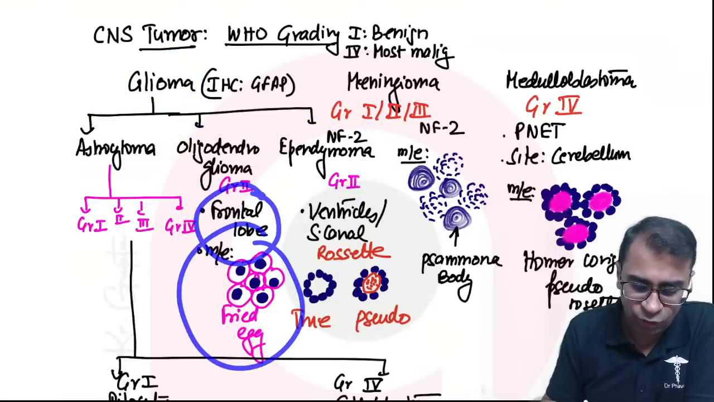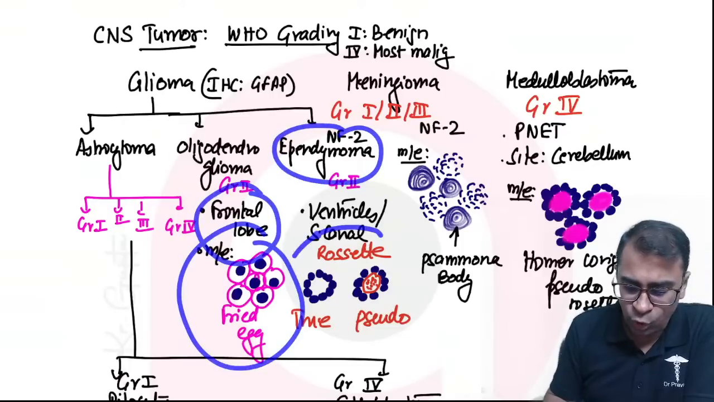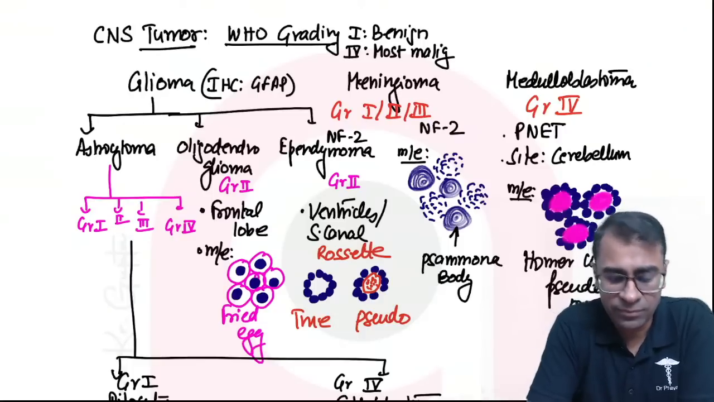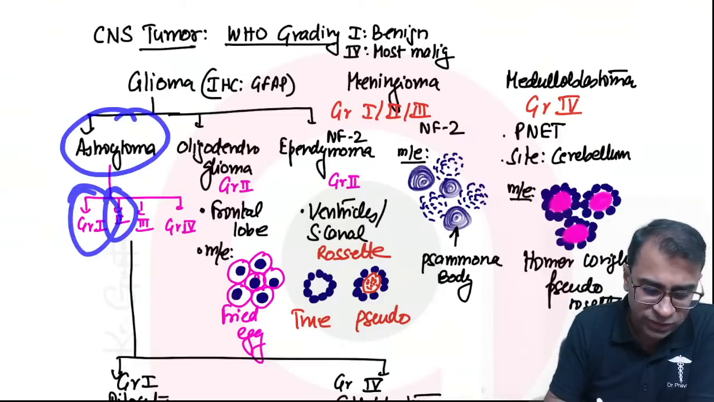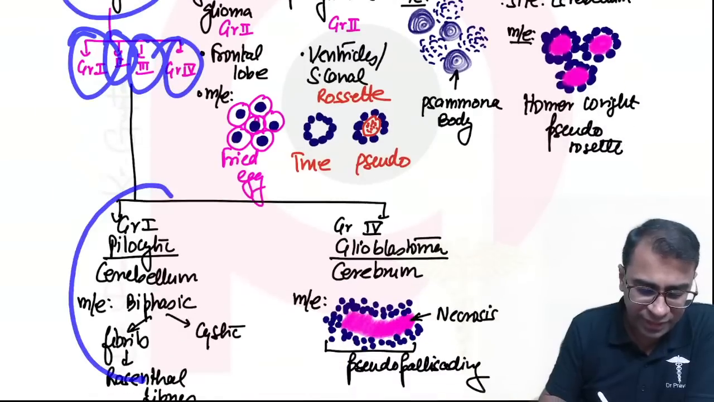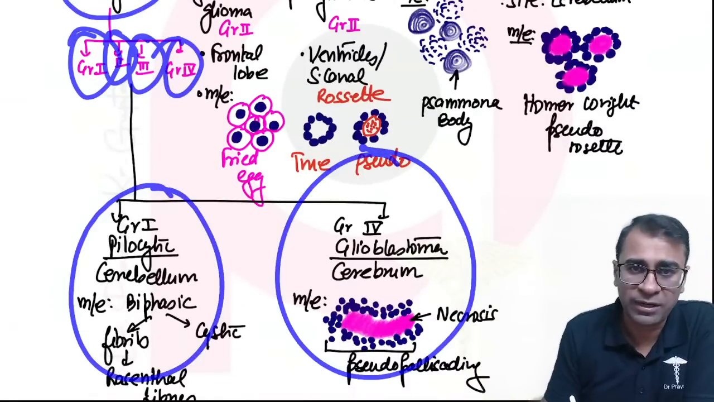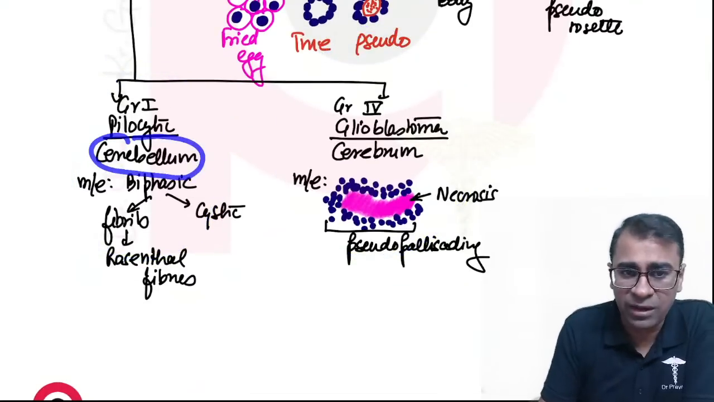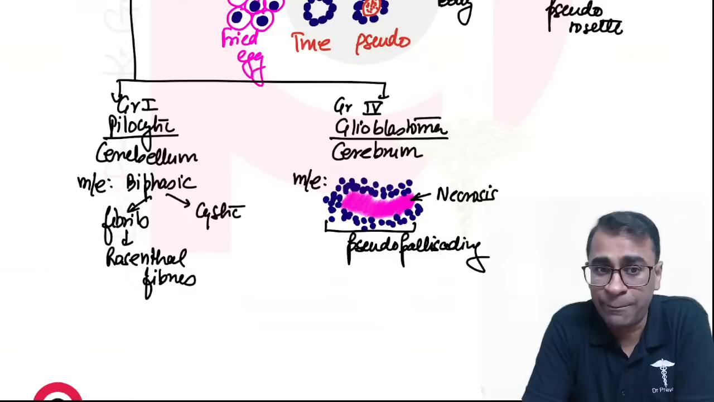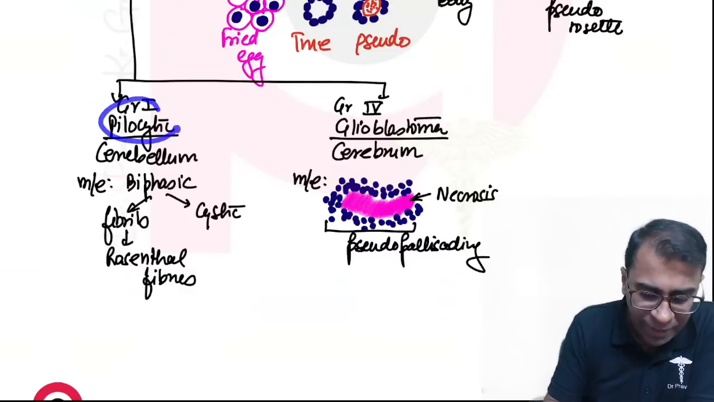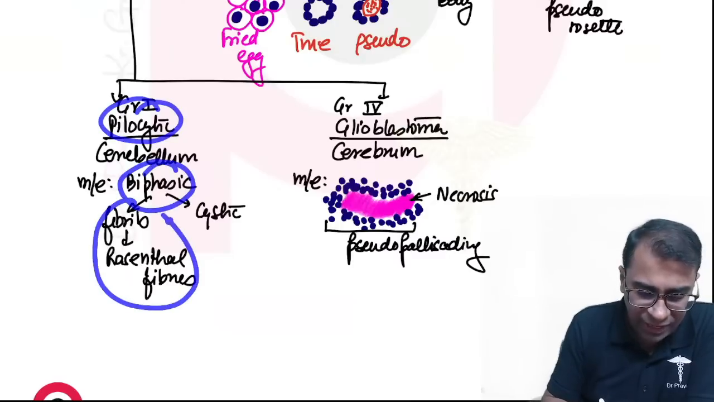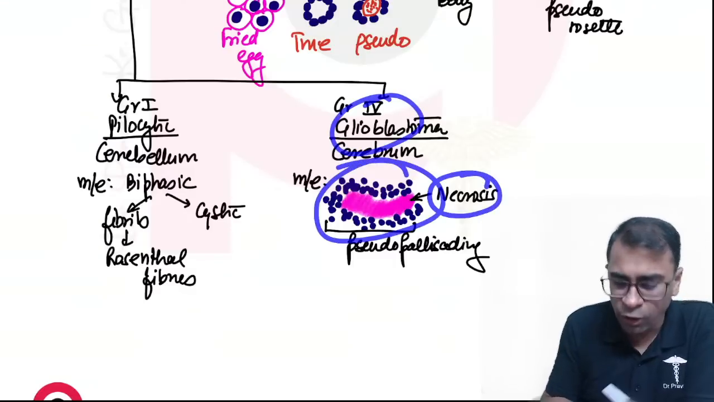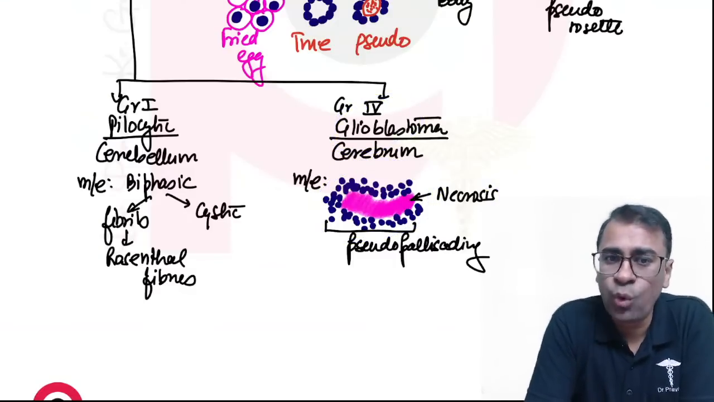They are seen in the frontal lobe. Ependymoma, rosettes, true and pseudo, they are often seen in ventricles and the spinal canal. Astrocytoma is grade 1, 2, 3, and 4, whereas grade 1 is pilocytic, grade 4 is glioblastoma multiforme. Grade 1 is often seen in the cerebellum, grade 4 is often seen in the cerebrum. Do you remember? Pilocytic is biphasic with Rosenthal fibers and is also cystic, whereas glioblastoma shows areas of necrosis around which tumor cells spread out. We call them pseudopalisading.